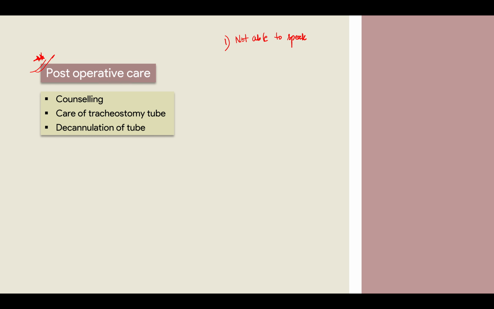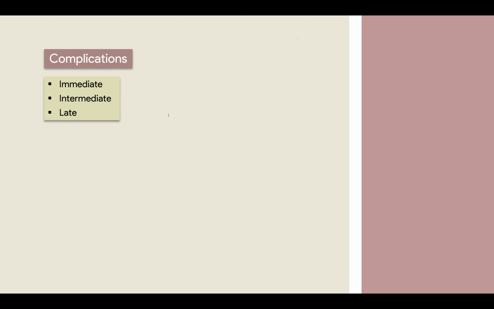First important thing. Okay, second is, you have to take care of the patient, you have to keep the patient under observation for at least 1 day after giving the tracheostomy tube, whether the patient is fine or not, the saturation levels are okay or not, and the patient has adapted to it. Okay, it can cause pain and all. Now how to take care of the tracheostomy tube, this is very important.